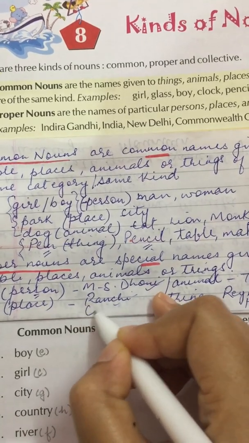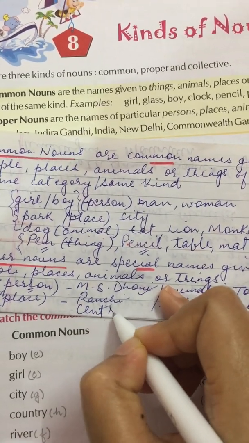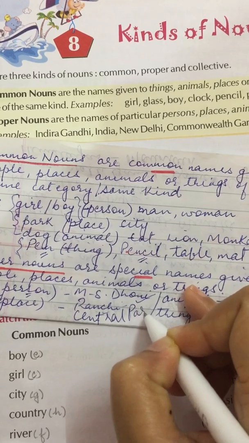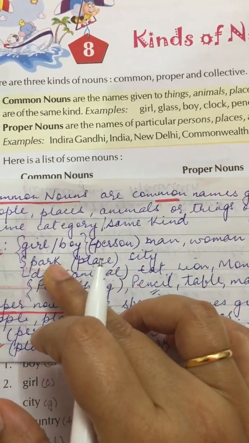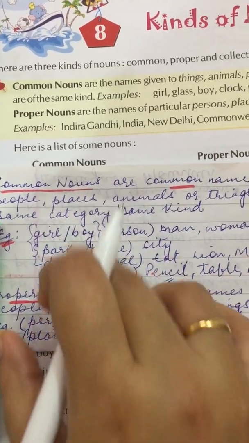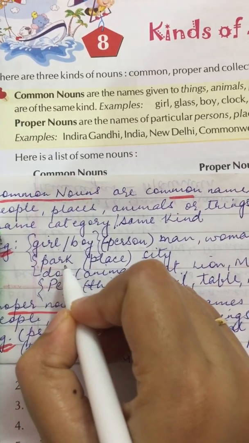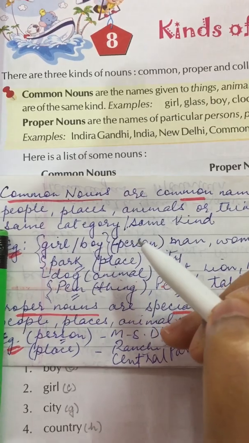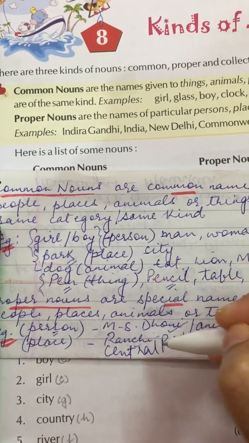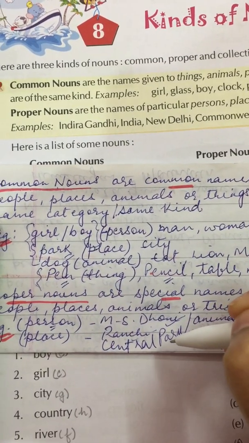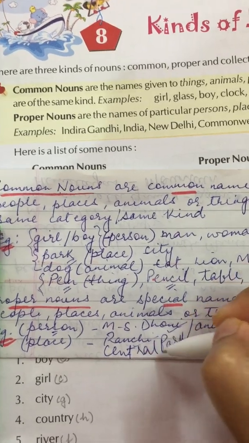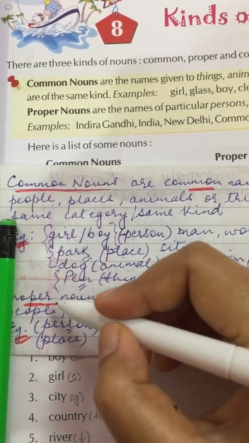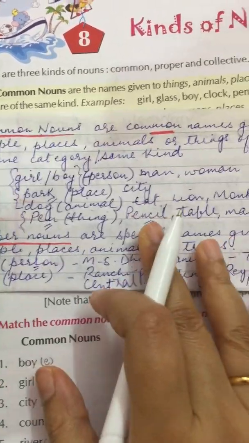Here we wrote park for common noun because we are not stating any name here. So that is why park is a common noun. But when we specify a name to it, like here I have done Central Park, then it will become a proper noun.